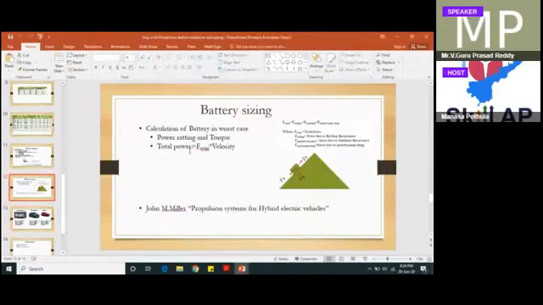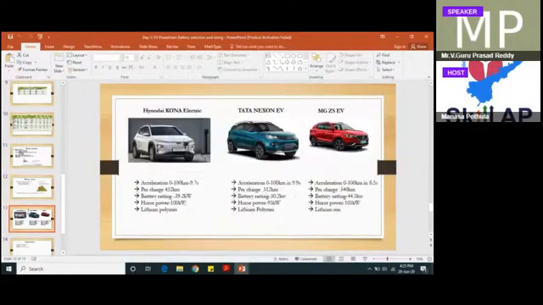One more here: the velocity, and the weight of the vehicle, or the force required to move the vehicle. Then you can get the total power. If you know the velocity in meters per second, then you can get how many kilometers you can get here. So these are the two relations you can get, and you can correlate the two things.